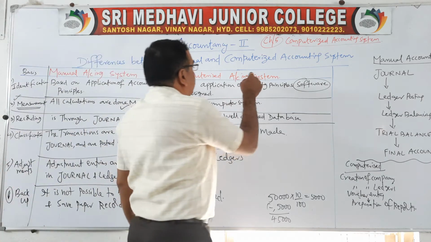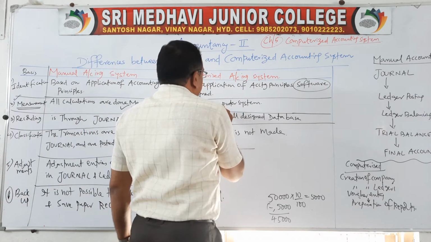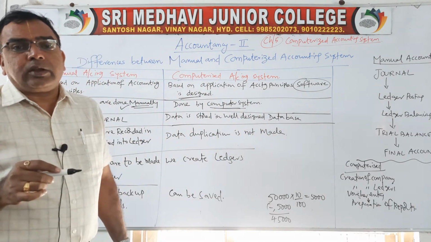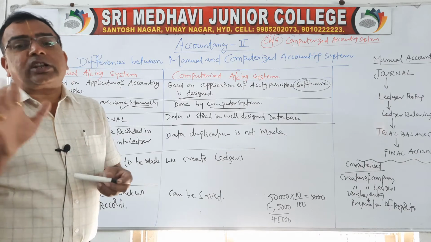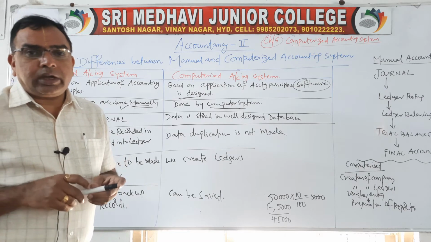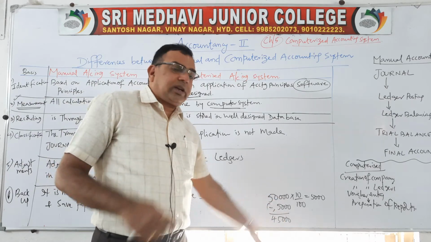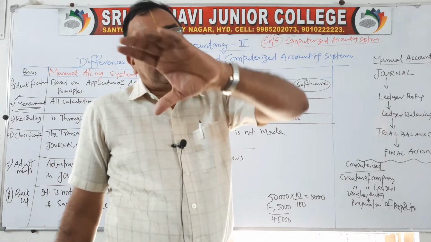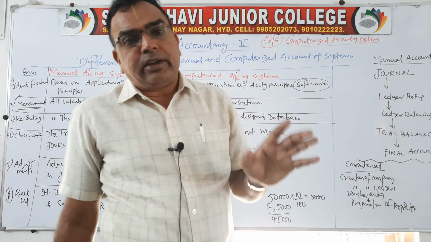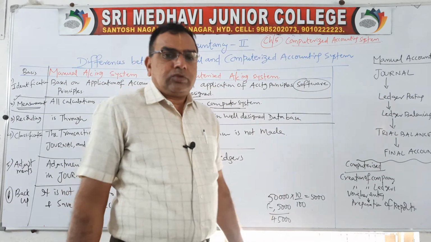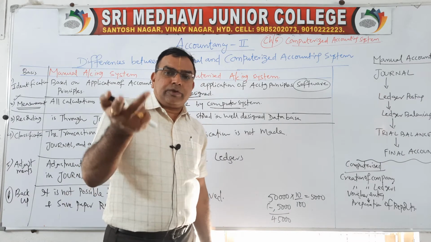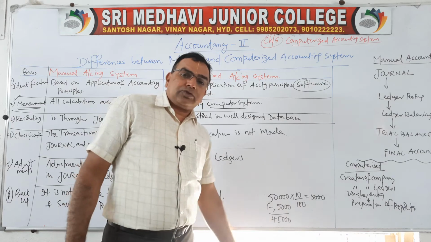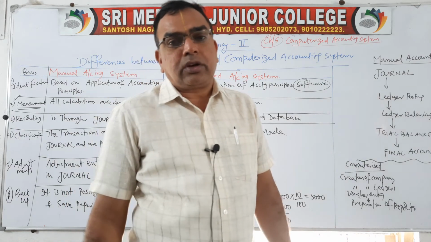Whereas when we use computerized accounting system, all these calculations are done by the computer itself. Your duty is to just enter the data. Simply you enter the asset value and you enter the rate of depreciation. What is the amount of depreciation and what is the balance for the next year? All such calculations are done immediately, like your calculator does. Normally many times you see, if you are using a calculator, 1 lakh into just you type 5%, it will give you the answer 5,000. You put minus, it will give you 45,000.